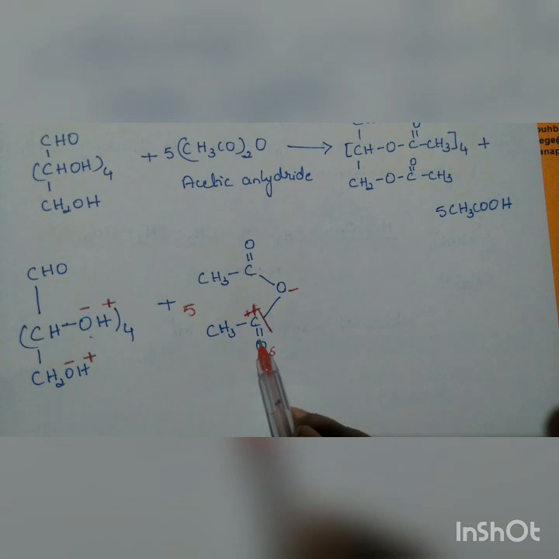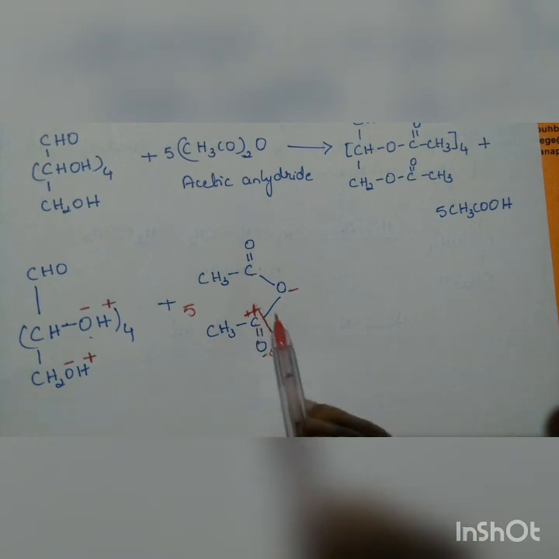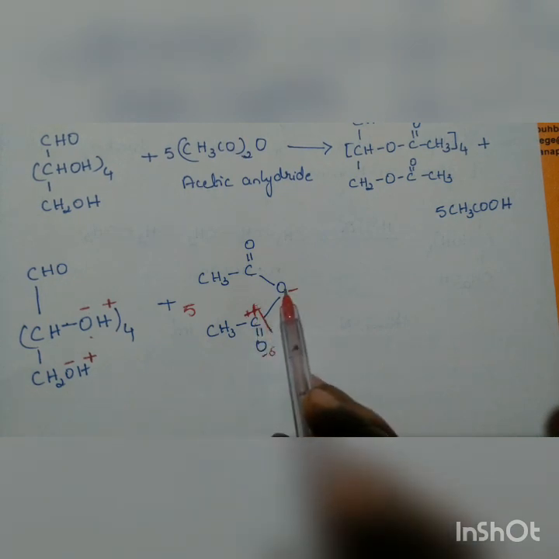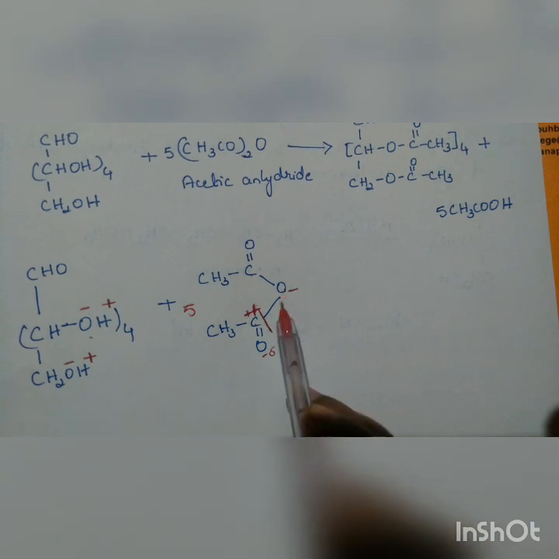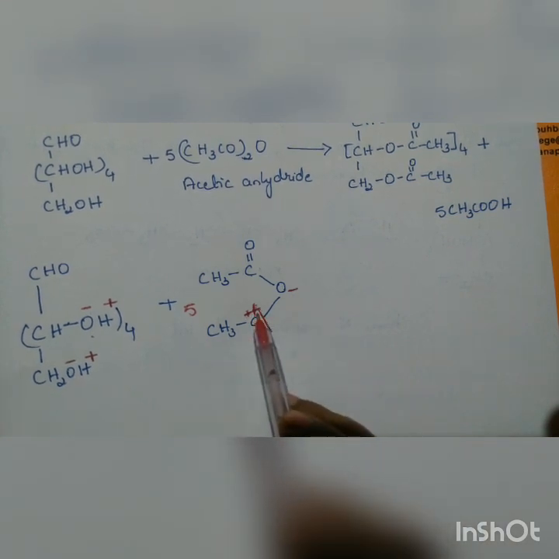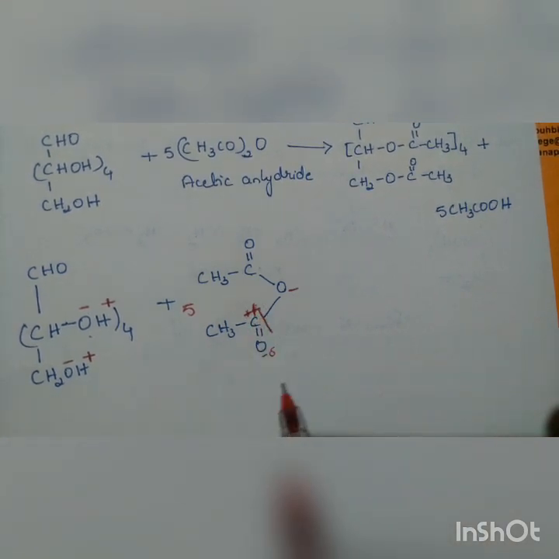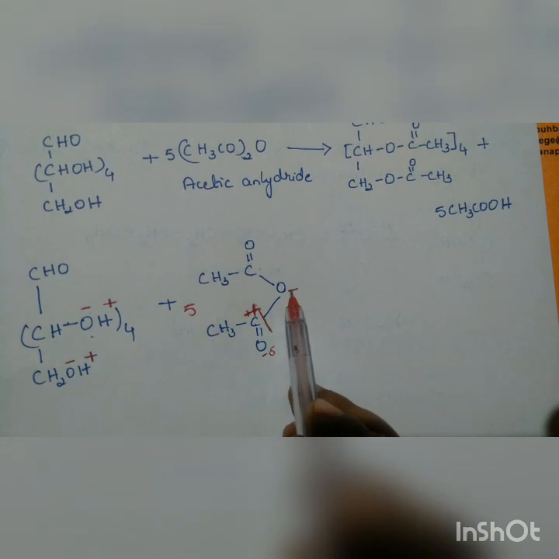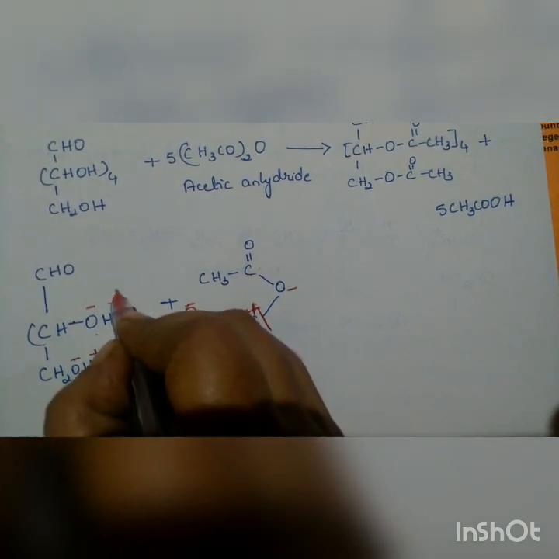When it was only an electronegativity difference, a slight positive was generated. But now the bond has been completely broken and the bonded electrons have shifted to oxygen because of its higher electronegativity. So it is getting a negative charge and the carbon is getting a positive charge here now.